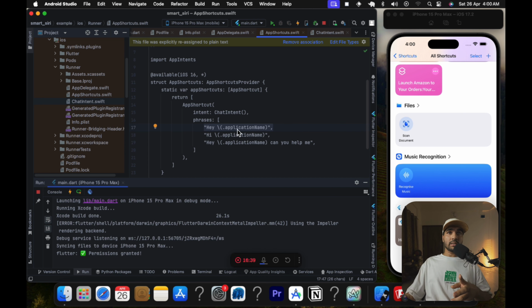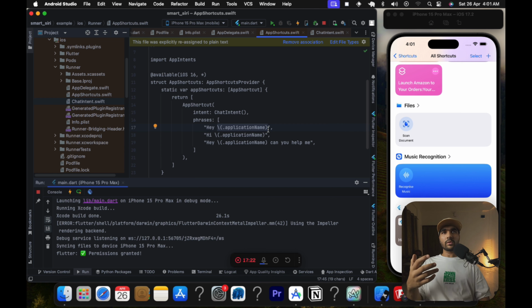So as you can see, this application name is important, because the trick is that iOS does not allow developers to change the wake word, right? Their wake word is fixed, that is Hey Siri, and we cannot change that. But what we can do is play around and add our application name inside the phrase itself. One quick note: whenever you are specifying the phrases, make sure that the application name is added inside the phrase, otherwise it won't work. That is a limitation that iOS adds in.